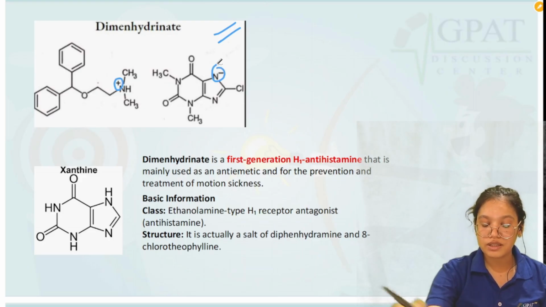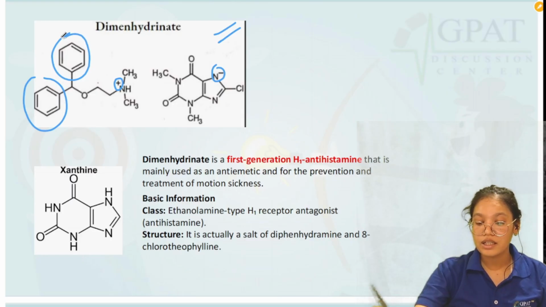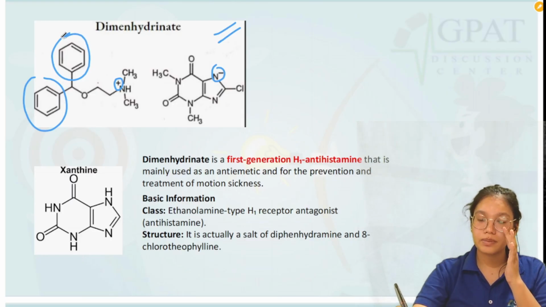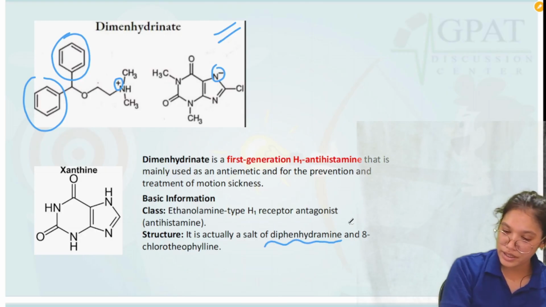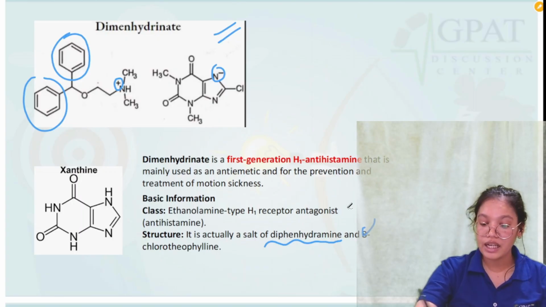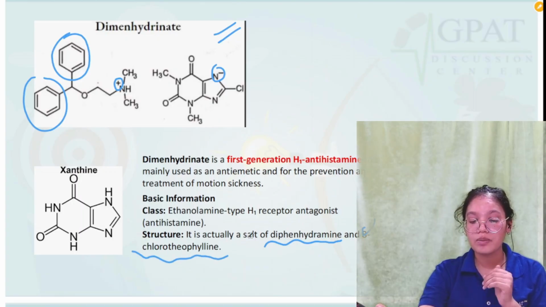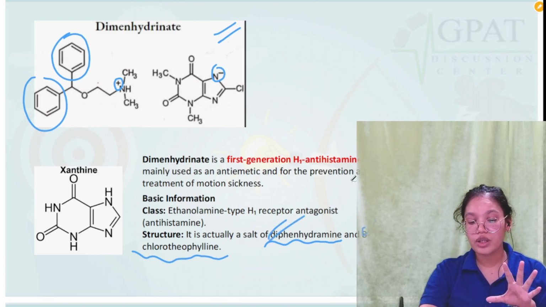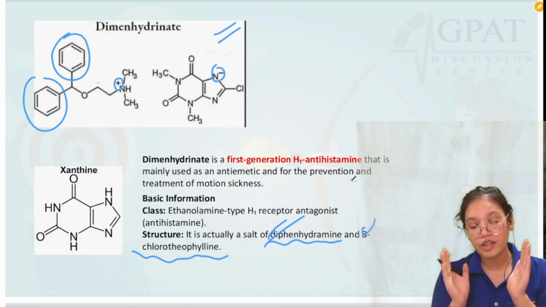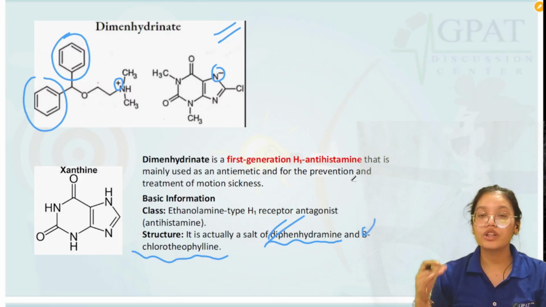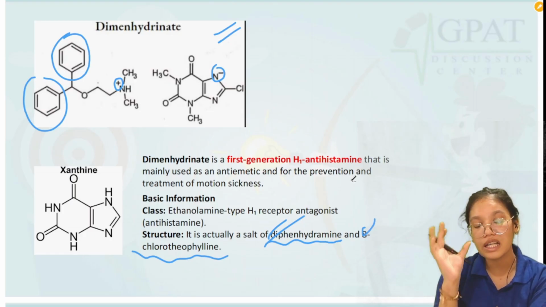Here is the positive, here is the negative. Now it contains the diphenyl rings. So this dimenhydrinate is basically a salt of diphenhydramine, the drug we already discussed, and 8-chlorotheophylline. Now this can also be important. It can be asked as a question, so you should remember that dimenhydrinate is the salt of diphenhydramine and 8-chlorotheophylline.